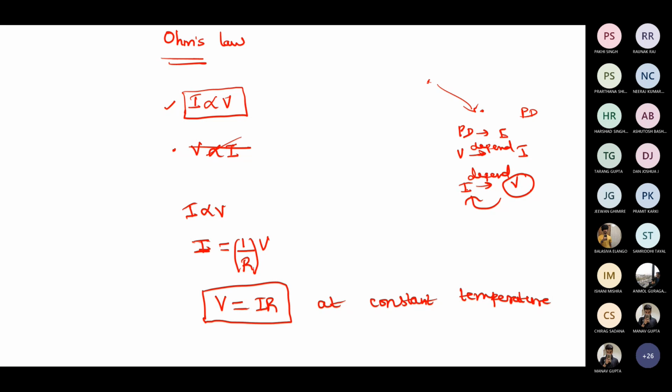I is proportional to V, ma'am, because I depends upon V; V is not going to depend upon I.